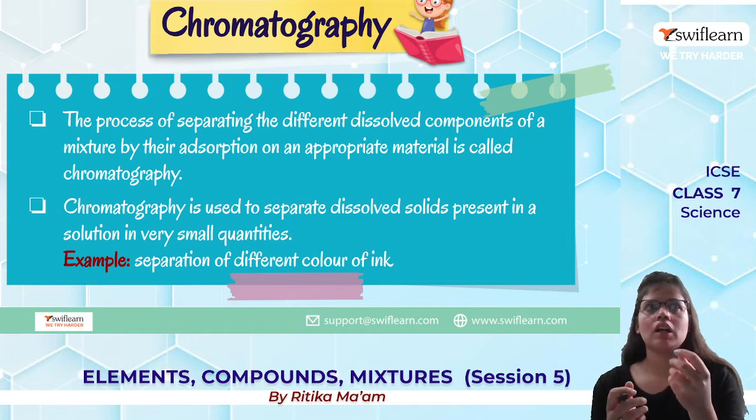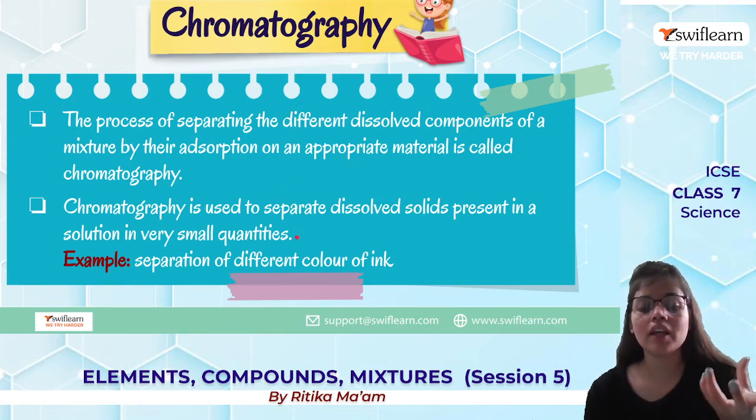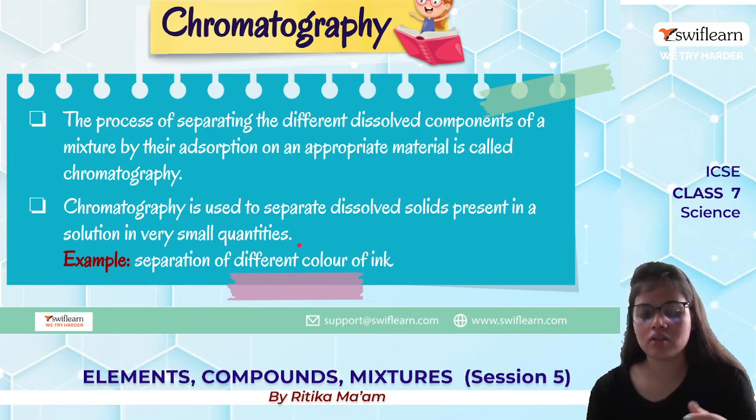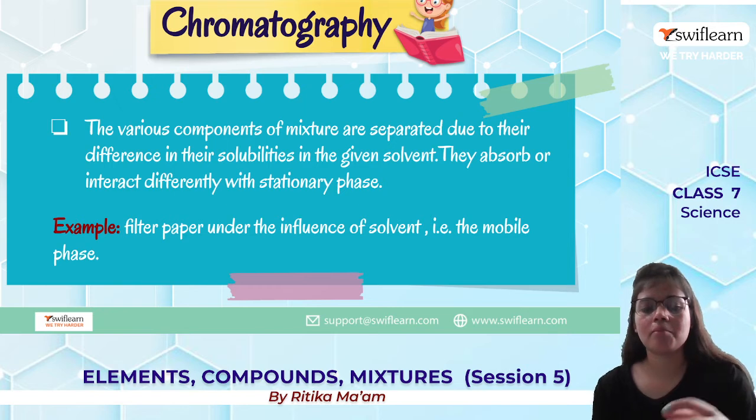So let's take an example. If I have a solution which has dissolved solids in very small quantities, for example different inks in a solution in very small quantities, we can use chromatography. So how does this happen? There are various components in the mixture and we can separate them due to their difference in solubilities.